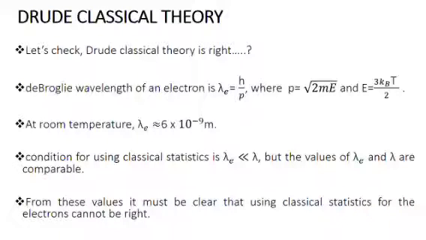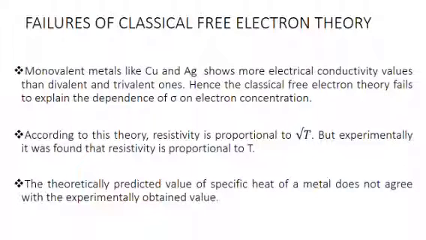The condition for using classical statistics is that the wavelength associated with the electron is very much shorter than lambda, the mean free path. But these values are comparable. From this, we can conclude that using classical statistics for the electrons cannot be right.